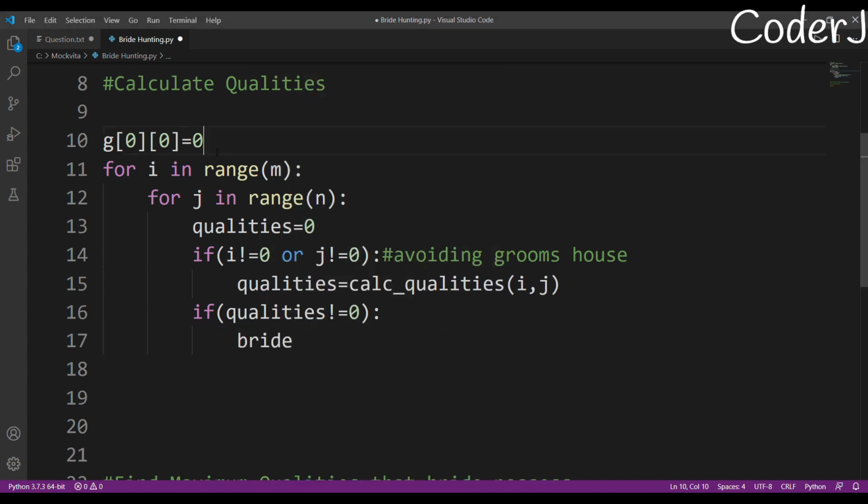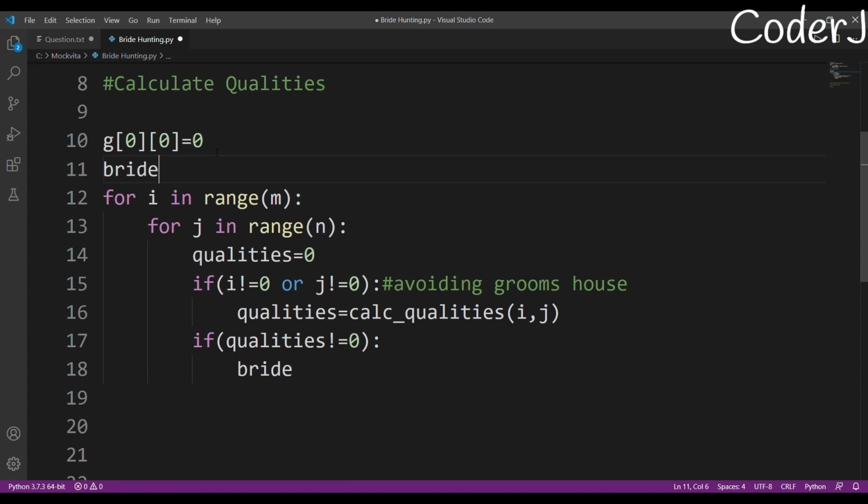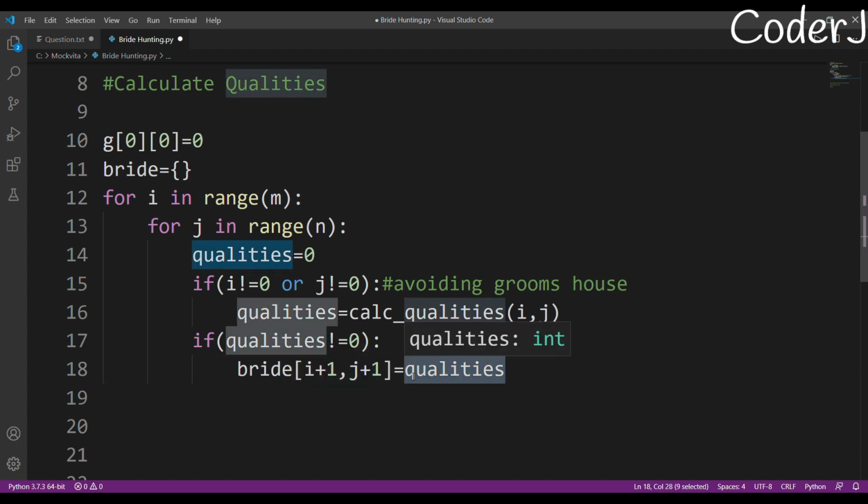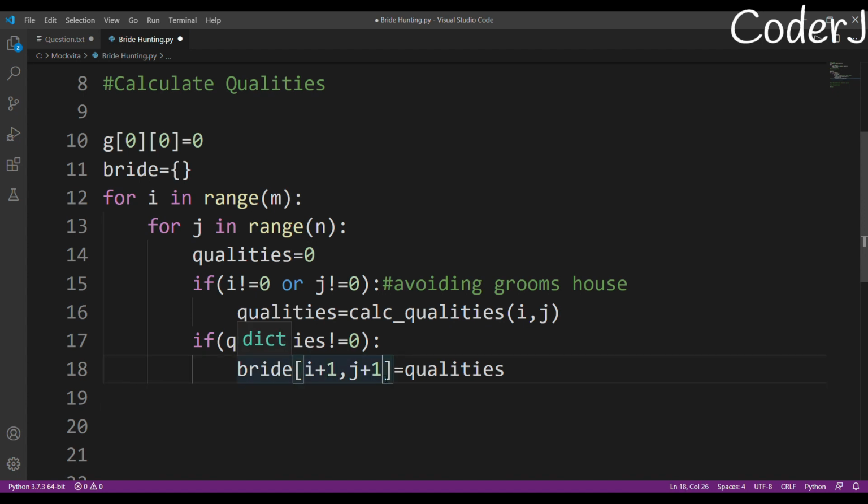then I'll make a dictionary named bride. In this dictionary I'll use the coordinates as key, and their value will be the qualities. So these keys are the coordinates of that bride's house, and the value is their qualities. Every time you put in the coordinates of a girl's house, and boom, you'll have the qualities. By the way, I'm putting i plus 1 and j plus 1 because their indexing starts from 1 and our indexing starts from 0.